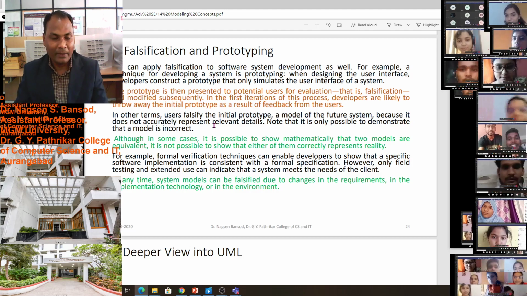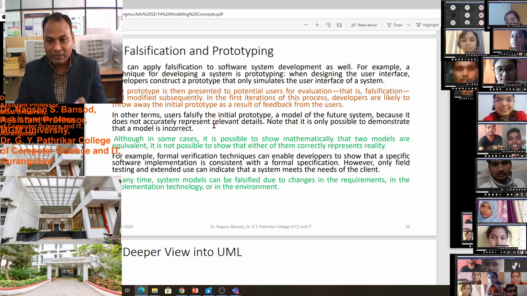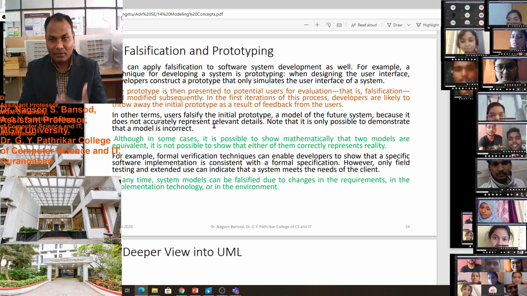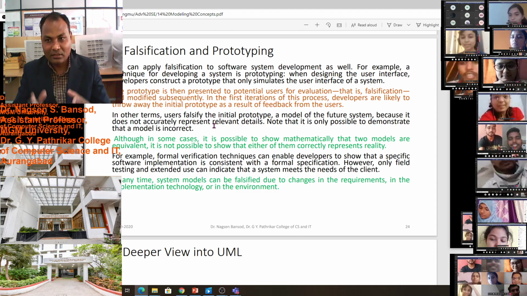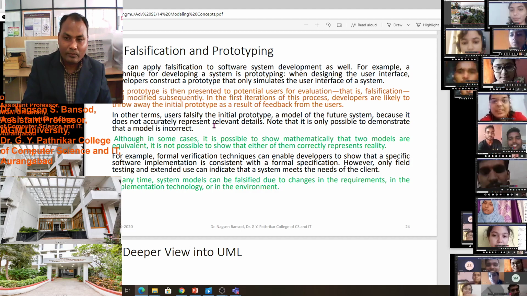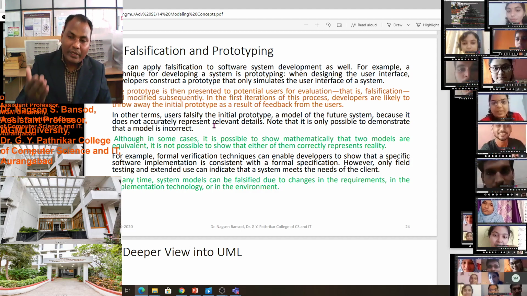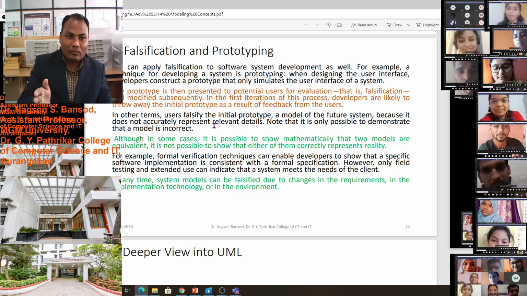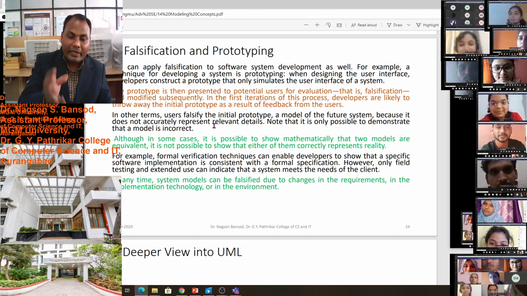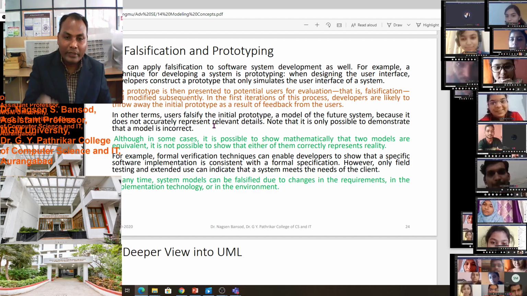In the Android development tools, I think some of you have seen that, there is an emulator. The look of that is similar to a mobile phone. That is the model, the prototype. We can simulate. We can find the working of the software in the simulation, how the software will work.